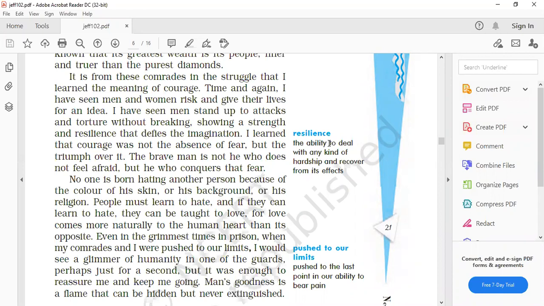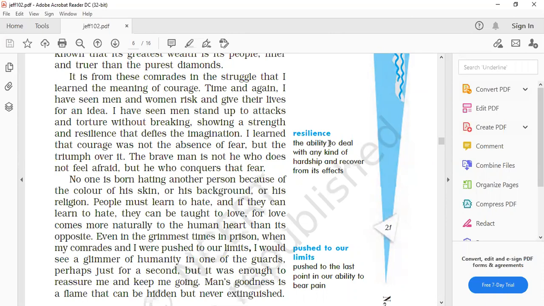I learned that courage was not the absence of fear. What had he learned? He learned a new definition for courage from these great leaders. He learned that courage was not the absence of fear, but triumph over it. कि अगर हमारे माइंड में डर की एब्सेंस है, मतलब डर नहीं है, तो हम करेजियस नहीं हैं. उसका कहने का मतलब यह है कि करेजियस हम तब होंगे जब हम उस डर की फीलिंग को जीत लेते हैं, उसको ओवरपावर करते हैं.